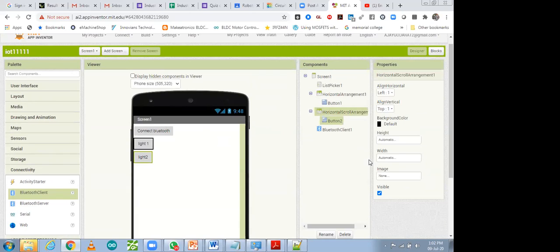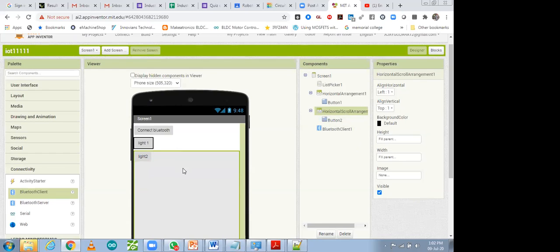To modify, if you want to, you can make it fill parent. Click on the horizontal layout, and you will be able to do it. So this becomes completely horizontal like this, but we have to make it vertical. Fill parent, automatic, again horizontal width, fill parent.